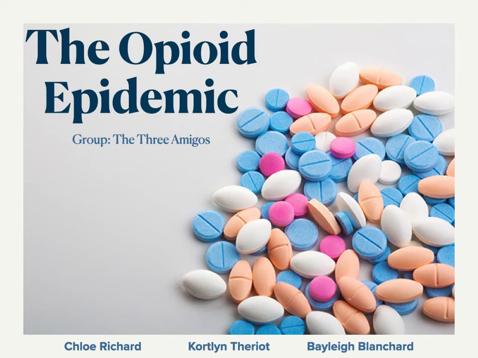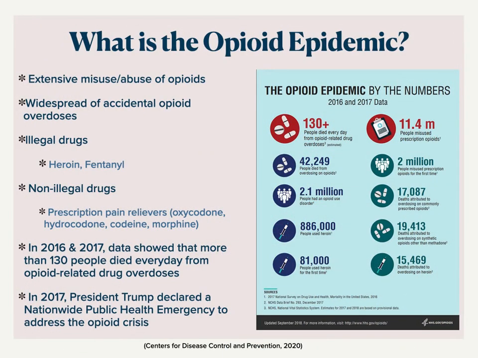For our evidence-based project, we will be discussing the opioid epidemic. The opioid epidemic is from the extensive misuse or abuse of opioids. This resulted in a widespread of accidental opioid overdoses.